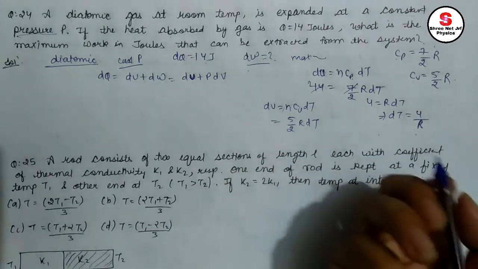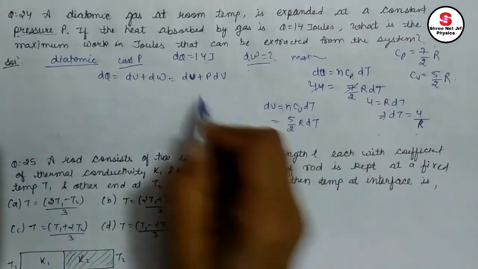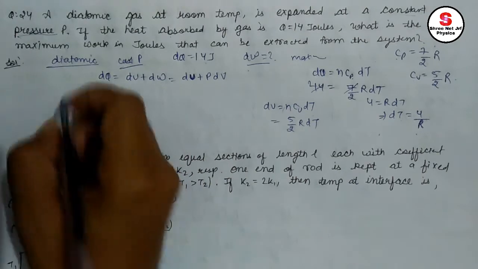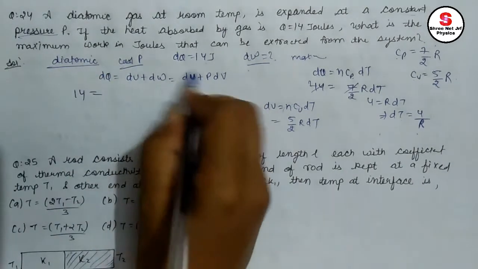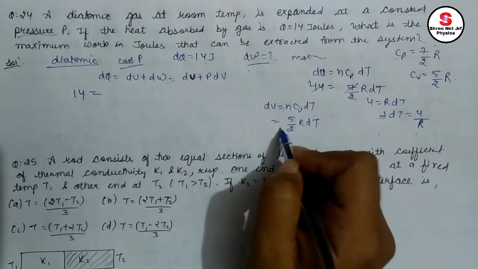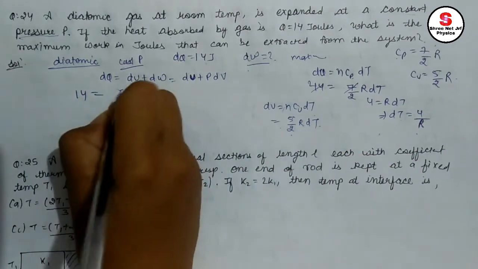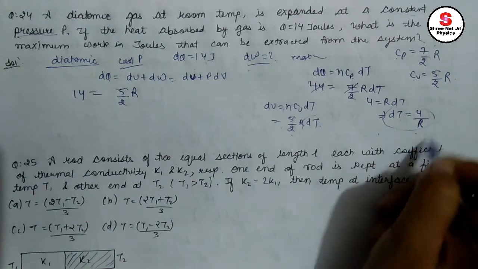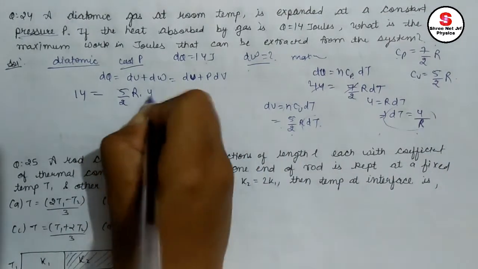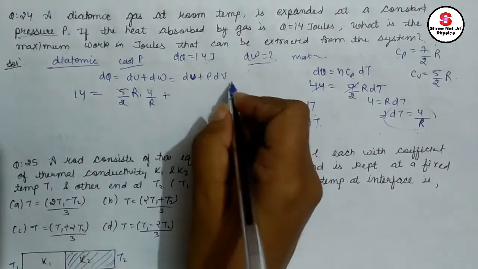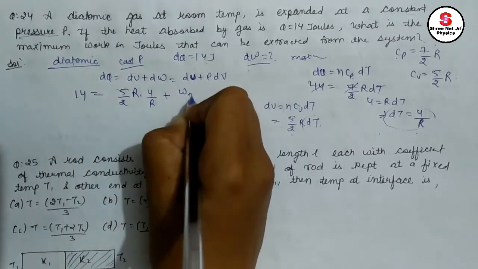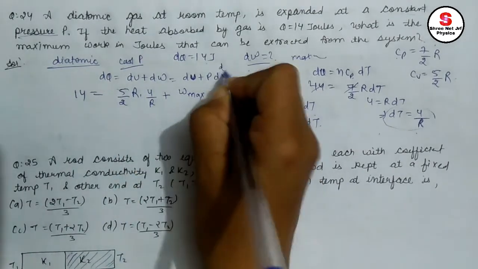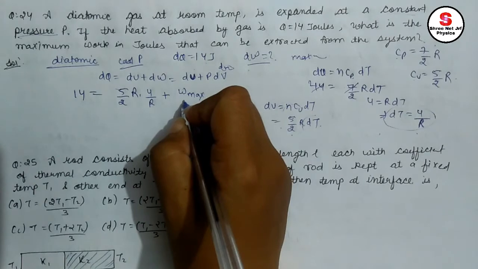What do I need to do with all this? I need to use this here. dQ equals 14, and dU equals n cv dT, which is equal to 5 by 2 R dT. Now dT can be used from here, it is equal to 4 by R, plus P dV. That is what I actually need to calculate. dW is P dV, so I need to calculate W maximum.